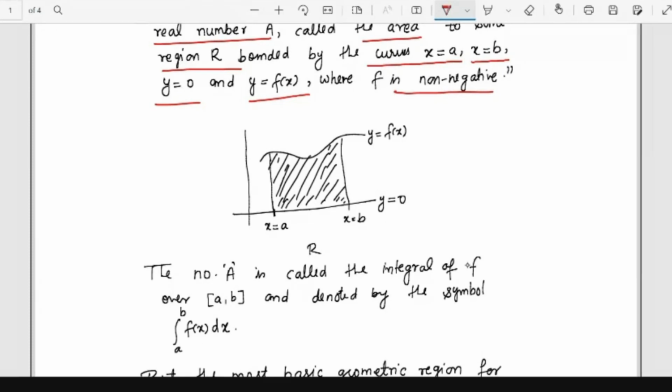But in very ancient times, people were aware only of calculating the area of a rectangle. Simple planar objects like rectangle, square, and triangle, and many other polygon kinds of things. So the rectangle is the oldest object for which we know how to calculate the area.